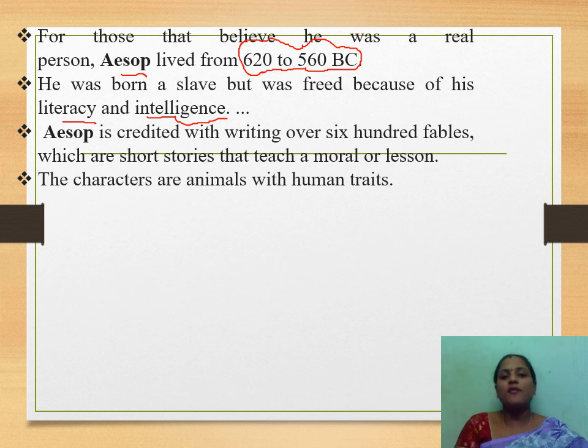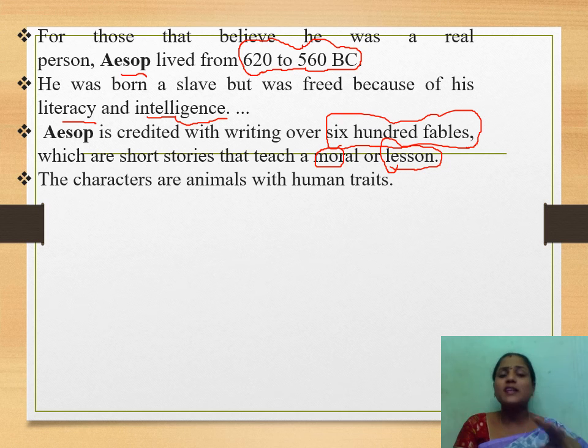Aesop is credited with writing over 600 fables, not one or two fables, but 600 fables, which are short stories that teach a moral or lesson. Whenever there is a story, for sure we'll get one moral from that story. Finally, in the conclusion, we come to know one moral from the story. In that way, he wrote 600 fables. The characters are animals with human traits.